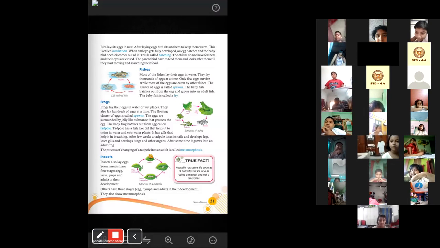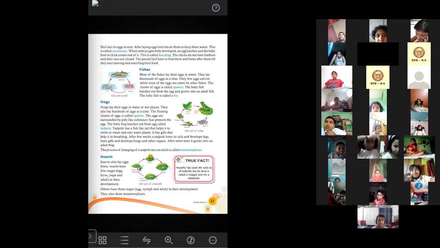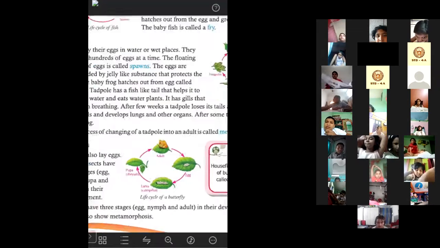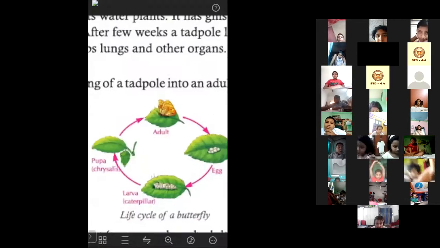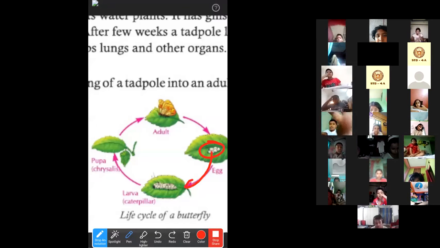Now look here, we will read about the life cycle of insects. At first we will read about the life cycle of a butterfly. Here you can see the picture that is given. These are the eggs. Butterflies lay their eggs on leaves. Now from the eggs, what will hatch out? The larva or the caterpillar.